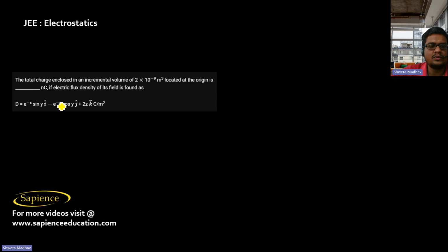Okay, so here it is told the total charge enclosed in an incremental volume. Incremental volume means dV, or I can say delta V, that is 2 into 10 power minus 9 meter cube, located at the origin, is dash nano coulomb, if the electric flux density of its field is found as this.